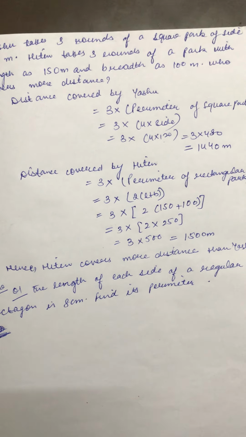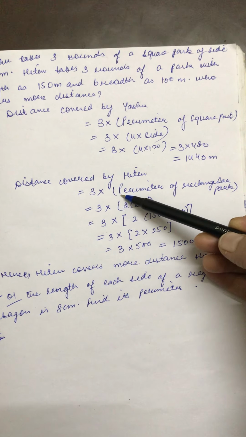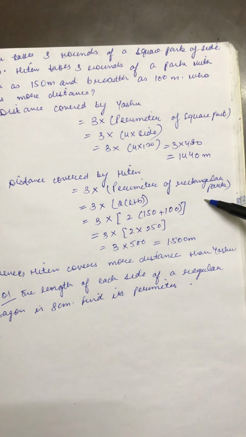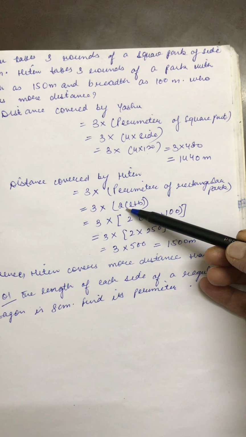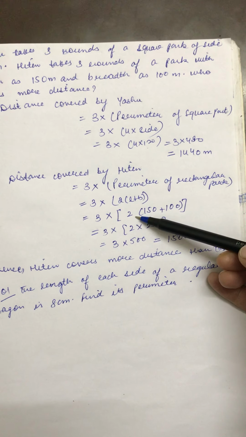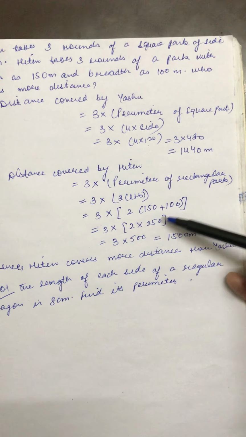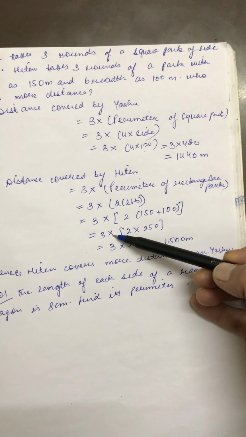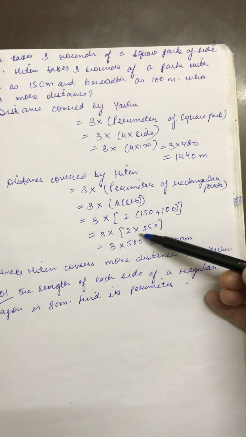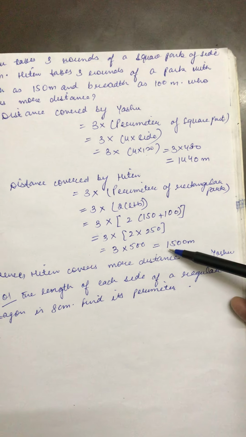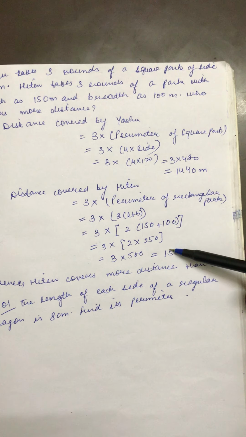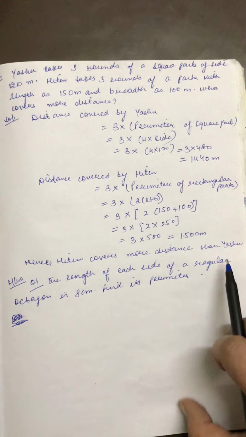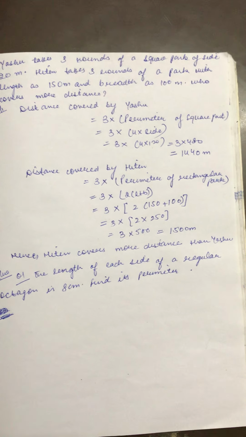Let us come to the case of Hiten. He also has made 3 rounds, but in this case it's a rectangle. So it will be 3 into perimeter of a rectangular park. Perimeter of a rectangle is twice of length plus breadth. So it will be 3 into 2 into 150 plus 100, that is 3 into 2 into 250, that is 3 into 500. So the total is 1500 meter. Clearly Hiten has covered more distance. So this way you can do the comparison as well.